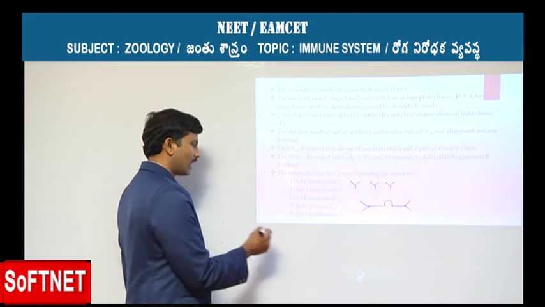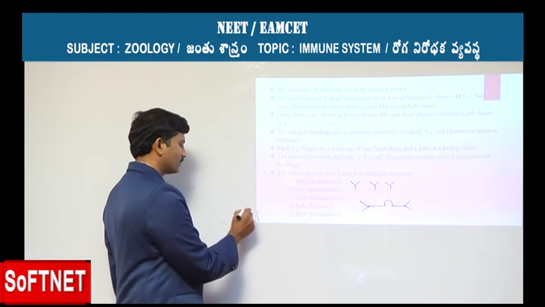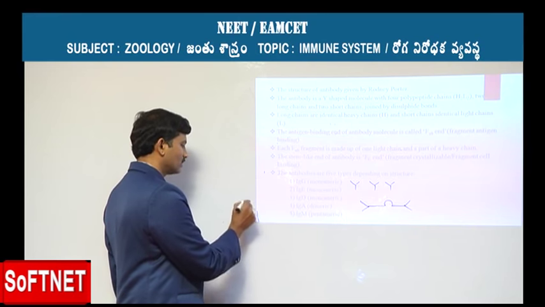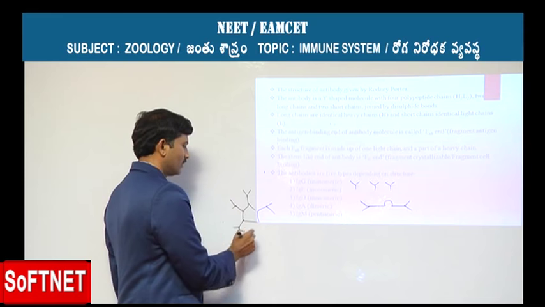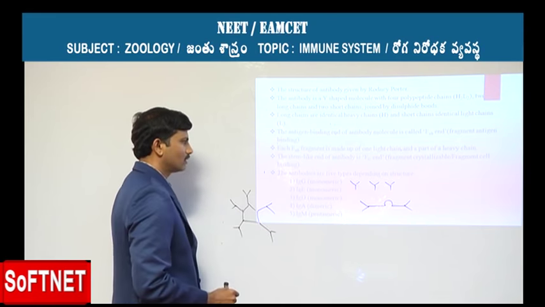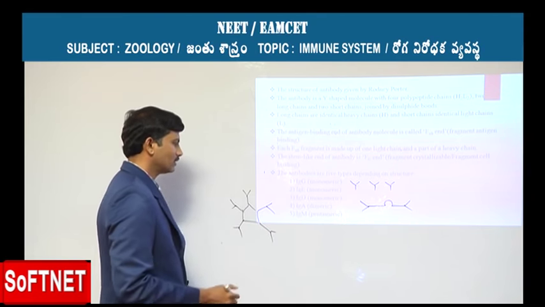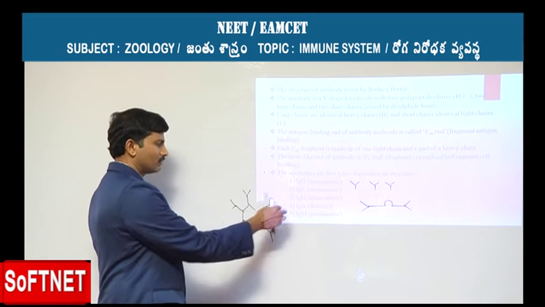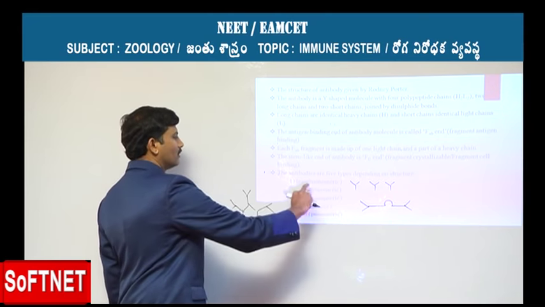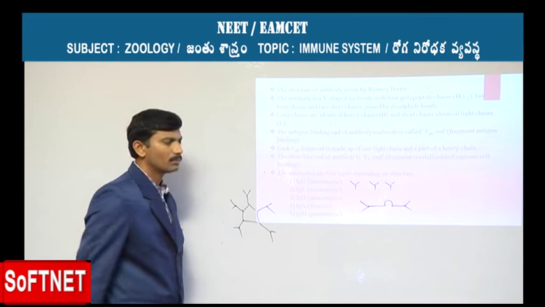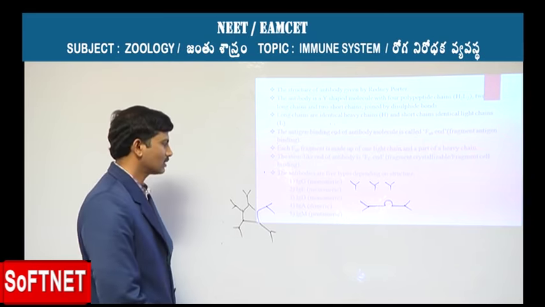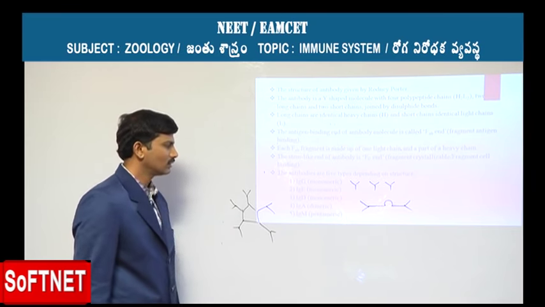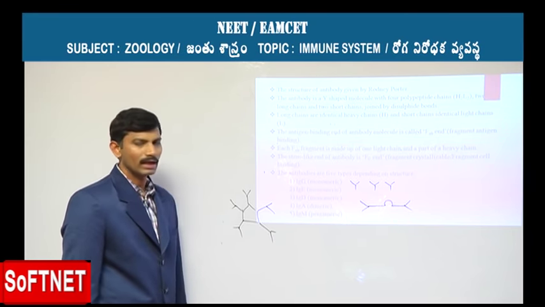And whereas IgM is the pentameric type, all of them can bind with each other to form a pentameric form. Depending on the structure, M functions as a pentameric one, A is the dimeric form, whereas G, E, D are of the monomeric type. And so the manner in which they mount the attack and their structures, they are also divided into three different types: monomeric, dimeric and pentameric.